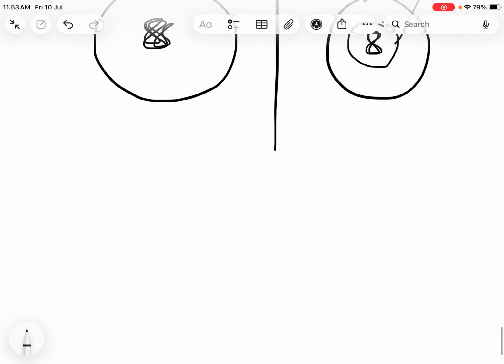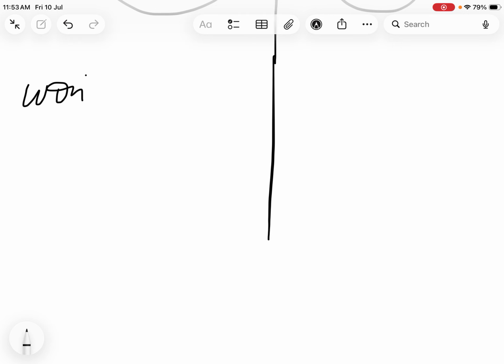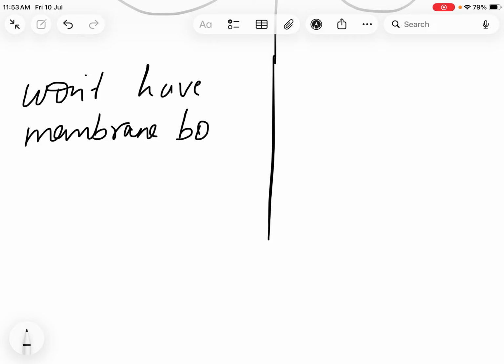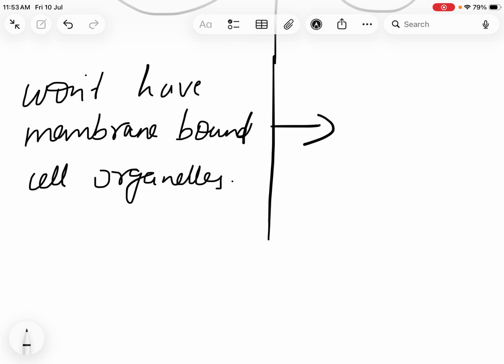What is the second difference? I'll continue the line like this. The second difference is that prokaryotic cells won't have membrane bound cell organelles. So eukaryotic cells will have the membrane bound cell organelles, that is mitochondria, Golgi complex, endoplasmic reticulum, all of these will be there in the eukaryotic cell.